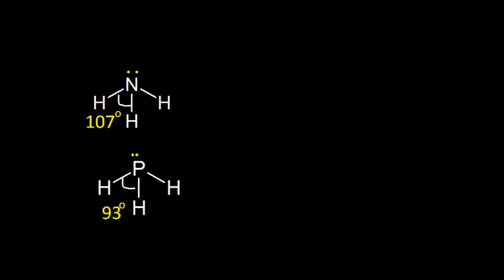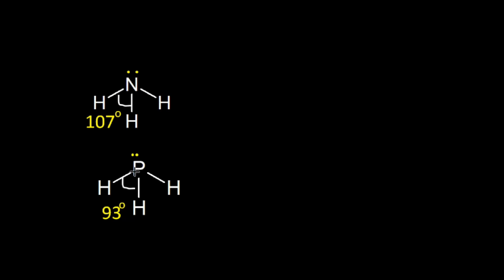Why does phosphine have a lower bond angle than ammonia? The reason behind it is the electronegativity of nitrogen. As the electronegativity of nitrogen is greater than that of phosphorus, the bond pairs of H and N are closer to the nitrogen. And so there is a repulsion between the bond pairs. This repulsion separates the bonds apart, increasing the bond angle.